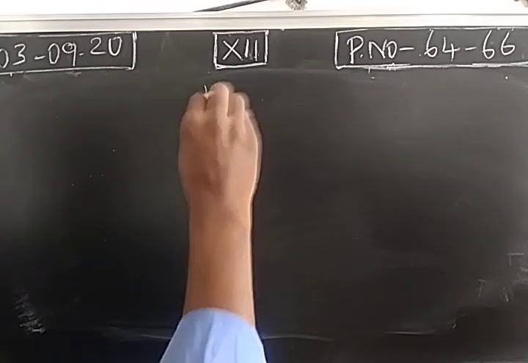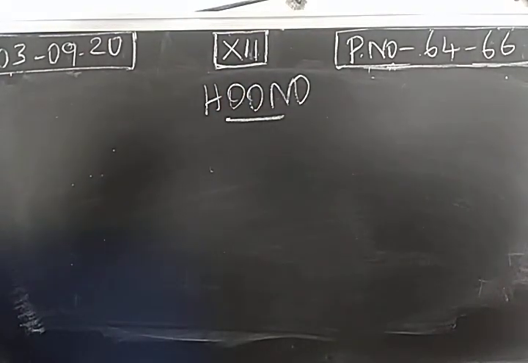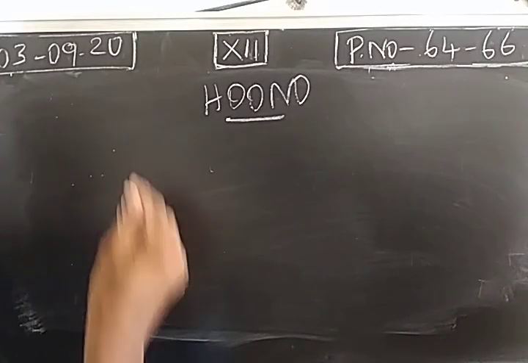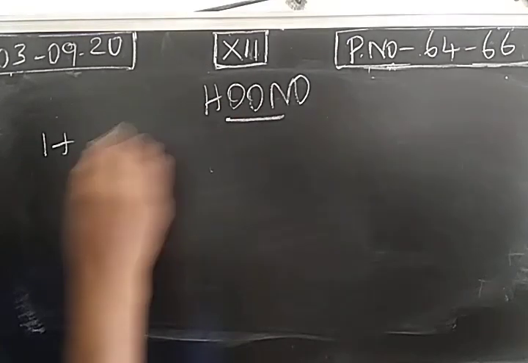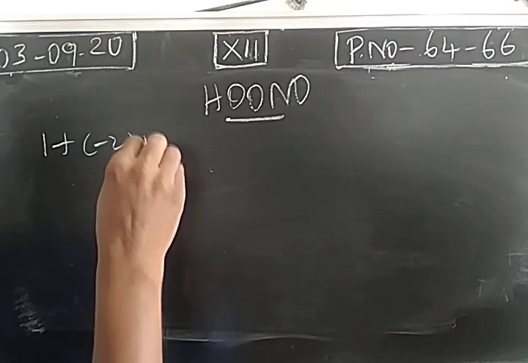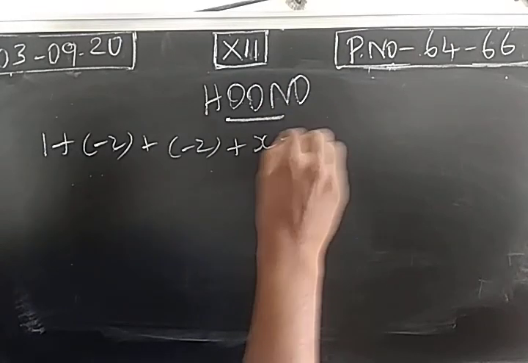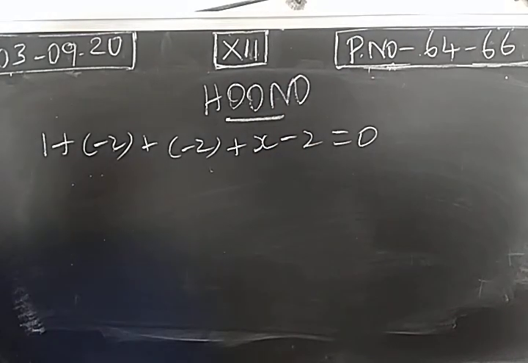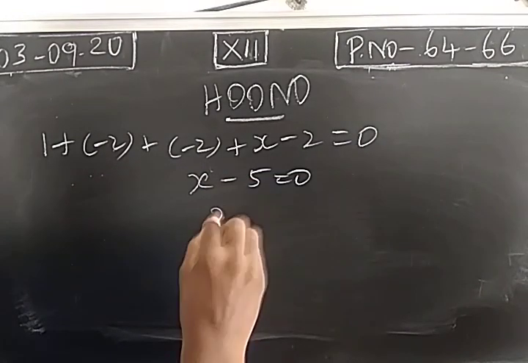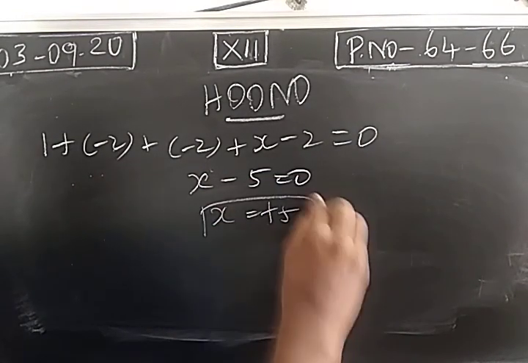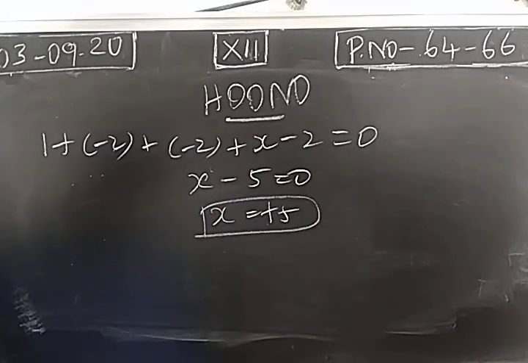Next, pernitrous acid. Oxidation state calculation: for hydrogen 1, for this oxygen -2, this oxygen -2, nitrogen X, and this one -2. So the oxidation state of nitrogen is +5 here.